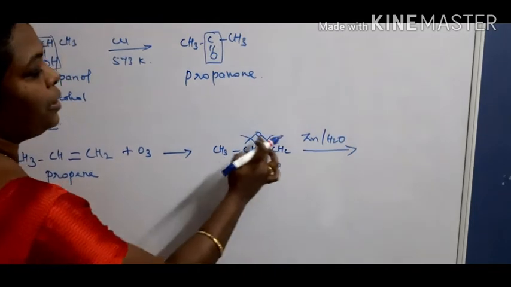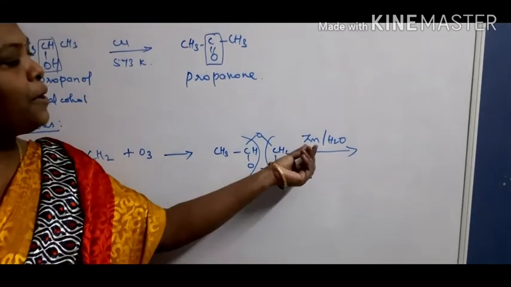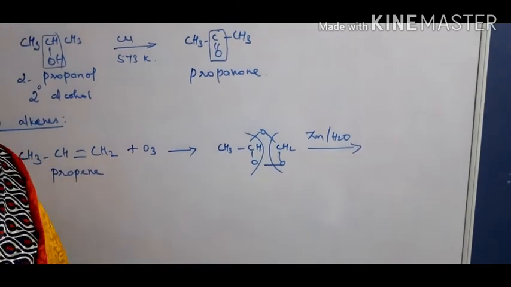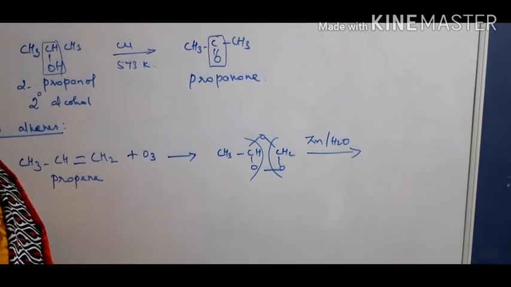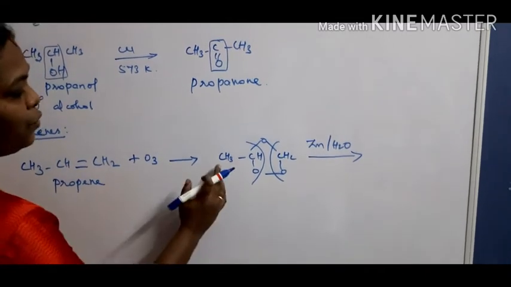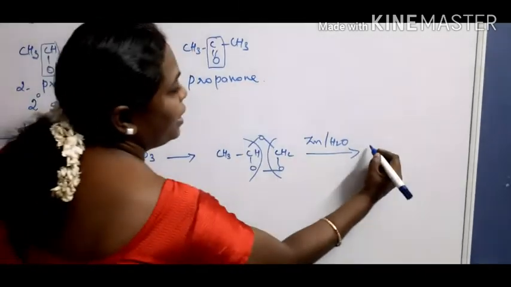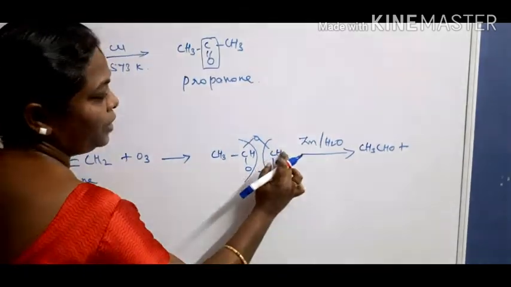So now this water reacts with oxygen and it forms hydrogen peroxide. So what's the purpose of using zinc here? The hydrogen peroxide cannot be further oxidized in presence of zinc. Okay, it stops converting the aldehyde into the corresponding carboxylic acid. Therefore, what's the product now? CH3CHO, here CH2O. That means CH3CHO plus CH2O.